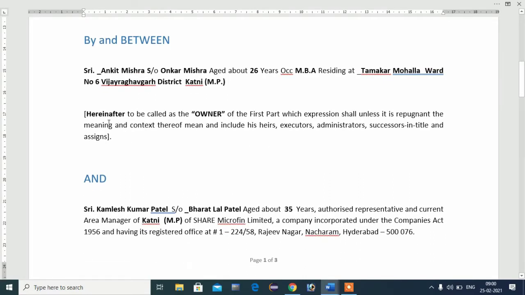After this you will write some conditions like this: hereinafter to be called the owner of the first part, which expression shall, unless it is repugnant to the meaning and context thereof, mean and include his executor, administrator, successor in the title and sign.